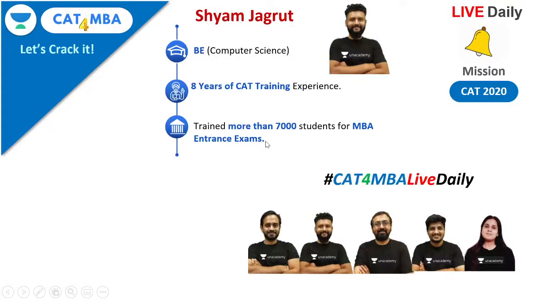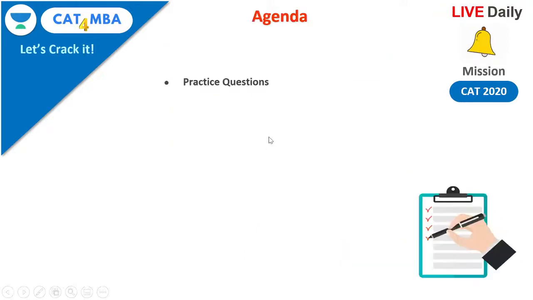So let's begin. Before we start, let me quickly introduce myself. My name is Shyam Jagrut. I have been training the students for the last 8 years. I have trained more than 7,000 students for MBA Entrance exams, and I teach students Quantitative Ability, Logical Reasoning and Data Interpretation. So the agenda for today's session is simply we are going to practice few interesting questions on quantitative ability. It will include the questions on topics like algebra, geometry and a few arithmetic questions as well. So let's begin.